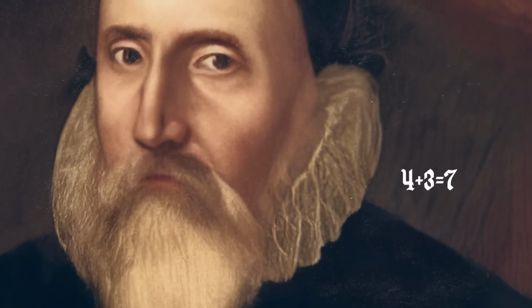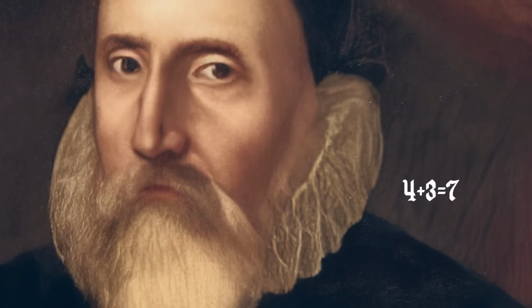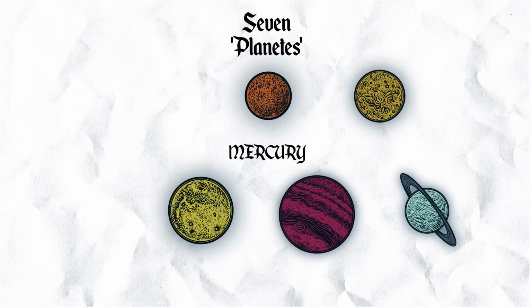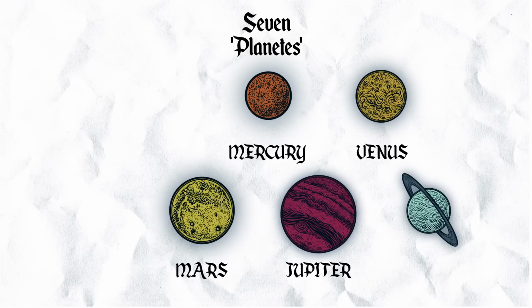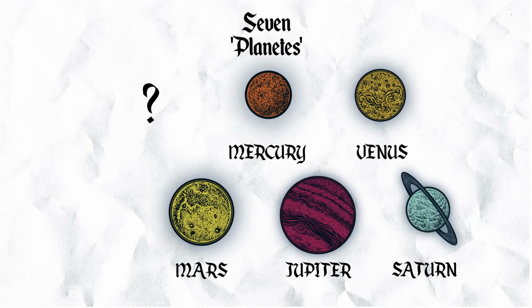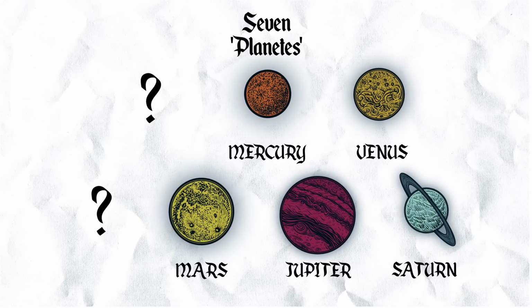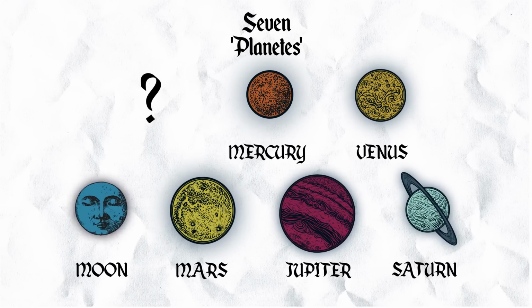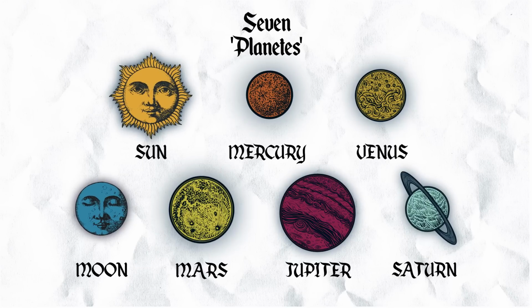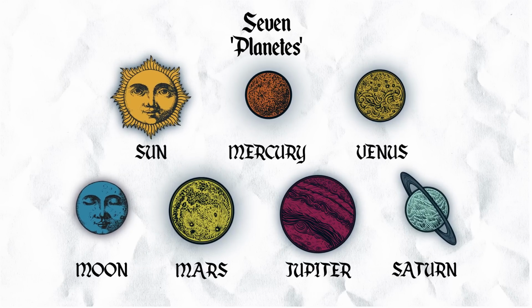So 7 was a really important cultural number, as I mentioned before. And perhaps most important of all, 7 planets. Everyone knew there were 7 planets, the things that wander against the star formation. And I get teenagers to say, what would you think the 7 planets were? They're very good with the first 5: Mercury, Venus, Mars, Jupiter, and Saturn. But they're a bit surprised very often to discover that the 6th one is the moon and the 7th one is the sun. Did Shakespeare really think the sun was a planet?